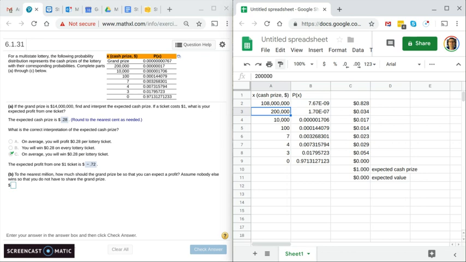That puts me at an expected value of 0. I wonder if that's true even if I see all the digits. Oh, it's a little bit negative. So what about 109? Okay, that's a little bit positive.